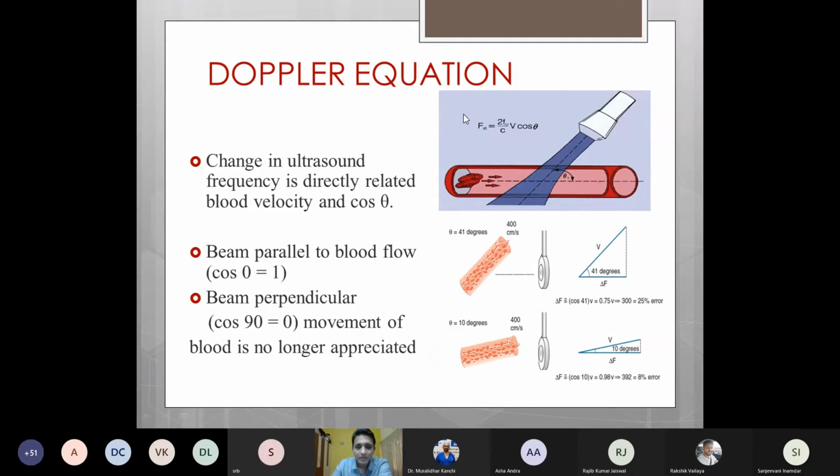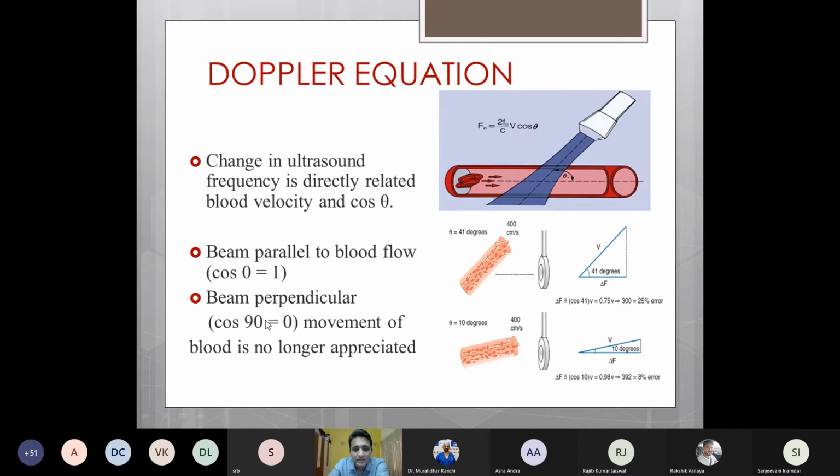So once we know the direction, next we have to know the velocity of this blood flow. To know the velocity, we have to convert the Doppler principle into a mathematical equation wherein the frequency difference between the transmitted and reflected Dopplers is directly proportional to the velocity and cos of the angle. This angle is the angle made by the Doppler beam with the blood flow. As cos of 0 is 1, when the beam is exactly parallel with the blood flow, we will get the best calculation of the velocity.